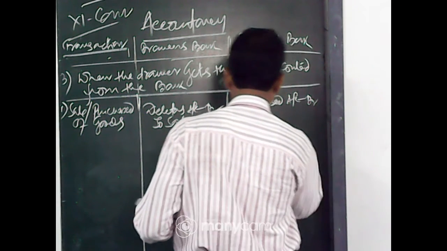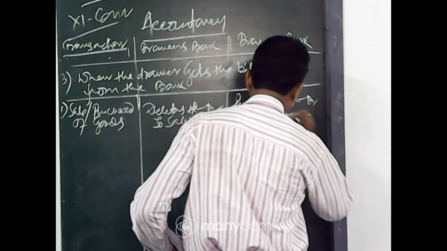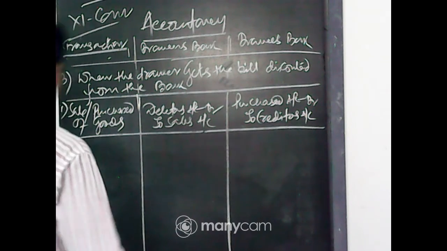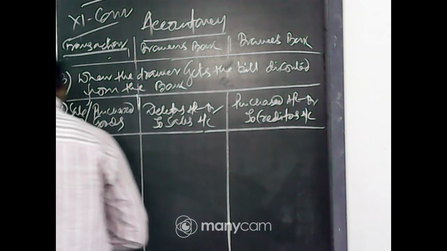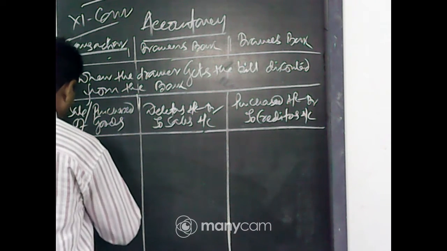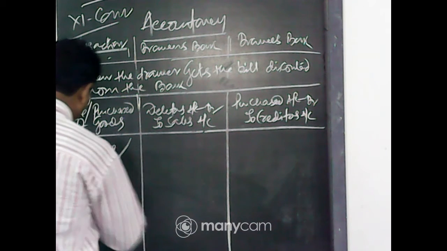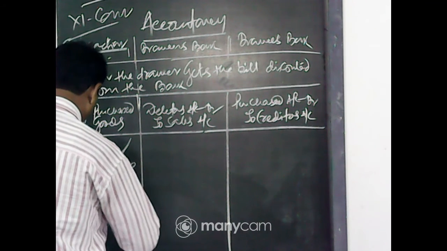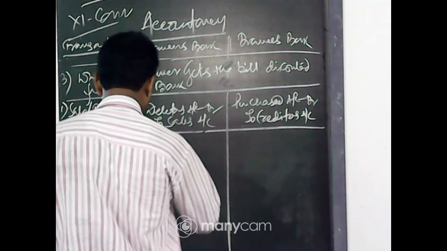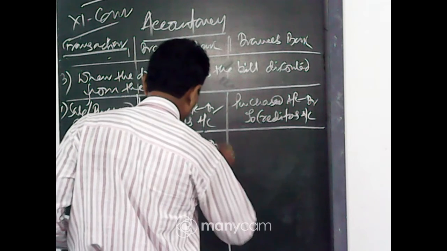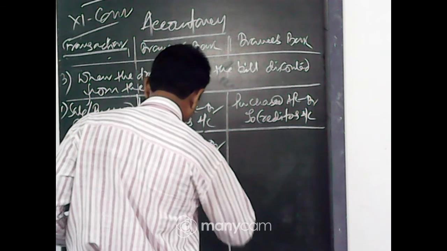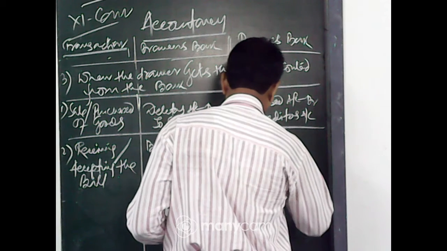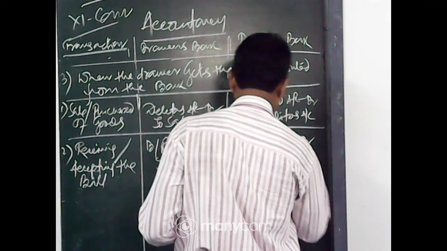Number 2, receiving or accepting the bill: bills receivable account debit to debtors account, creditors account debit to bills payable account.